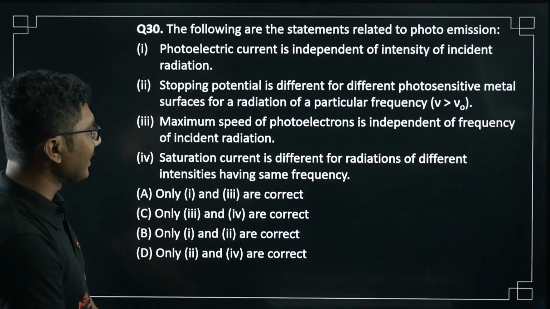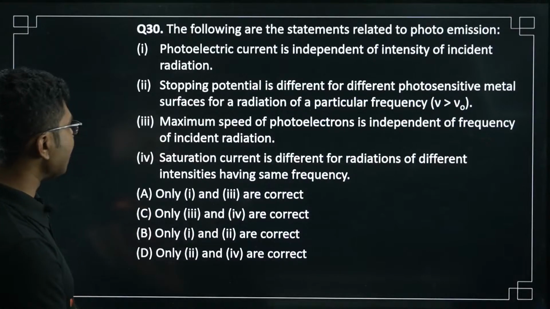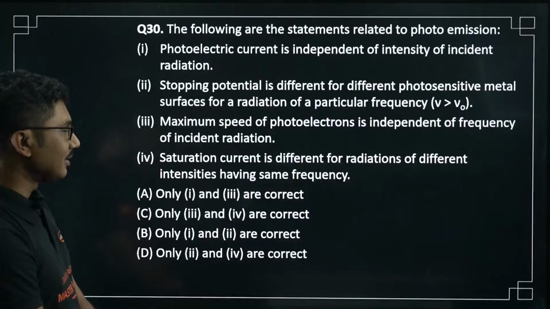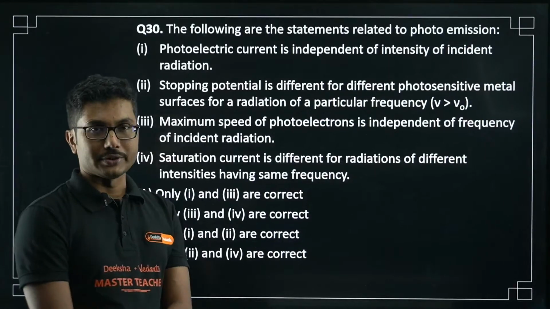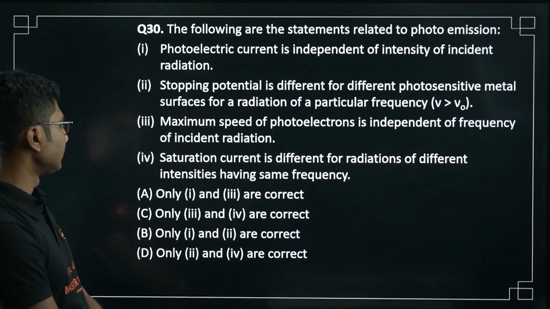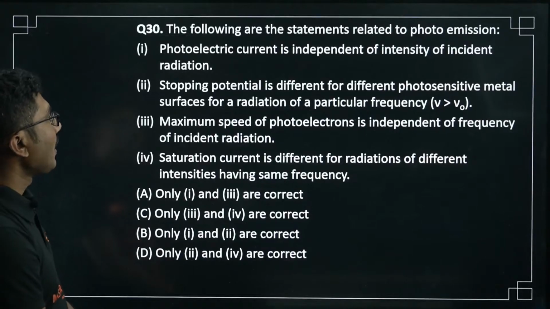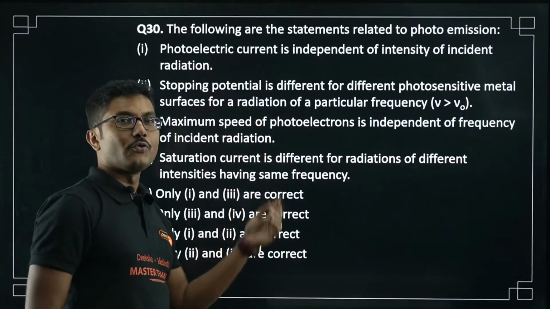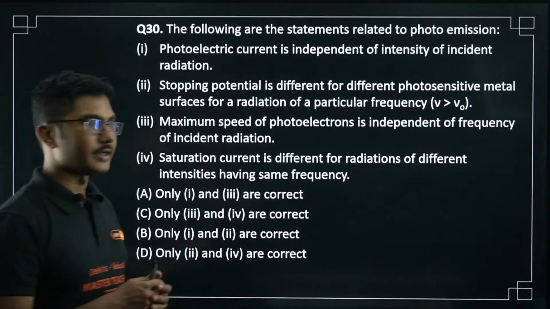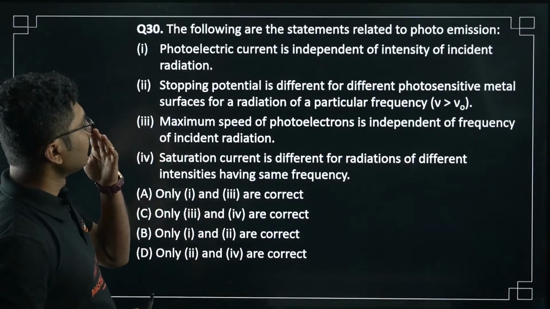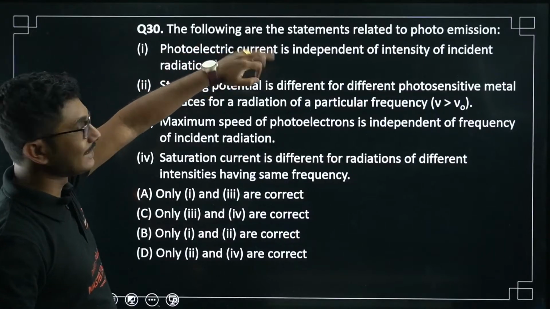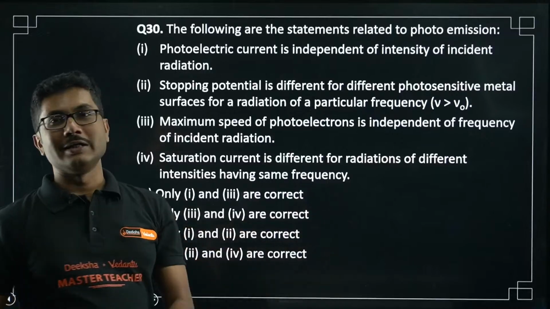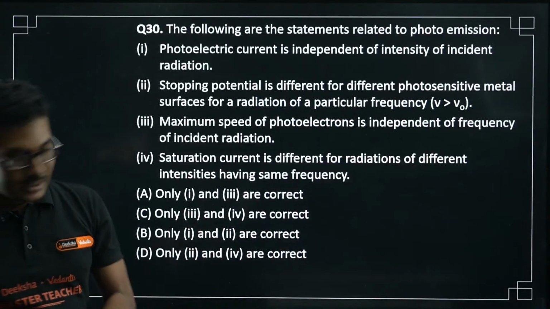Saturation current is different for radiations of different intensities having same frequency. So, is it independent of intensity or is it dependent on intensity? Of the four statements, two are self-contradicting. Because in this statement it is saying that it is independent of intensity, and in this one it is saying that it depends on intensity. So, which of these is correct?